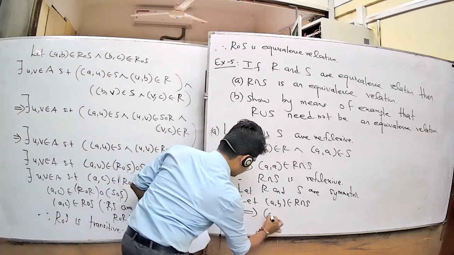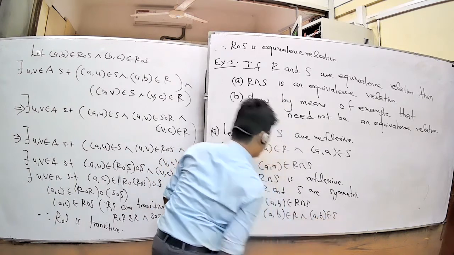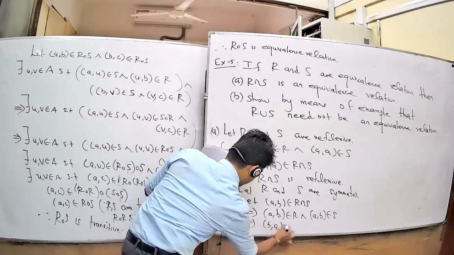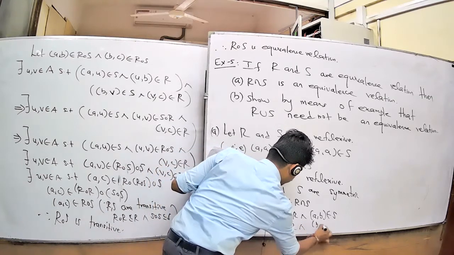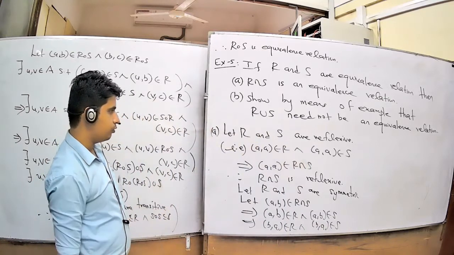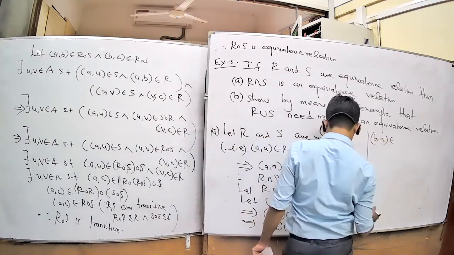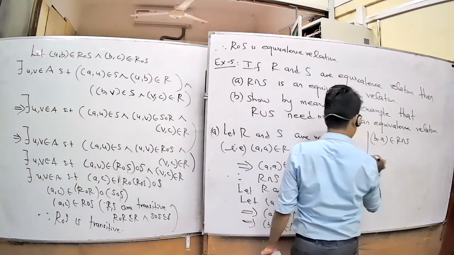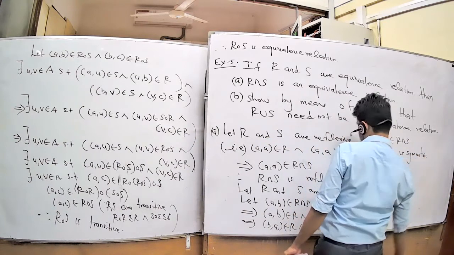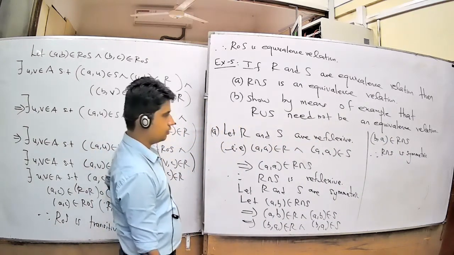This implies (A, B) belongs to R and again (A, B) belongs to S. R and S are symmetric, therefore (B, A) belongs to R and (B, A) belongs to S. (B, A) belongs to R and (B, A) belongs to S means (B, A) belongs to R intersection S. That means R intersection S is symmetric, because we assumed (A, B) belongs to R intersection S and proved (B, A) belongs to R intersection S. Therefore, R intersection S is symmetric.